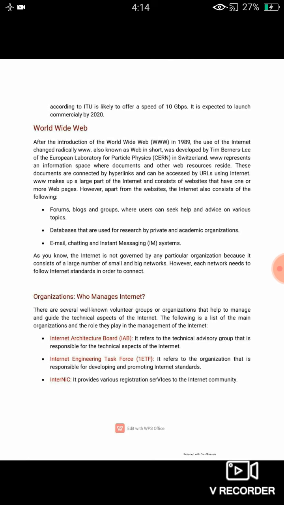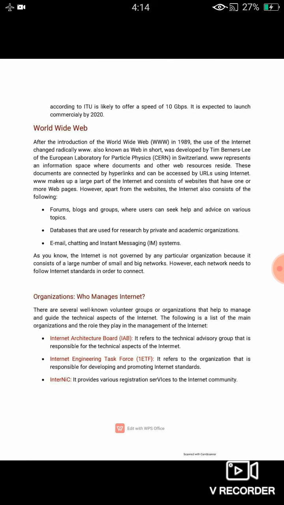However, apart from websites, the internet also consists of the following: forums, blogs and groups where users can seek help and advice on various topics. Next are databases that are used for research and by private academic organizations, and the internet also provides us email, chatting and instant messaging.